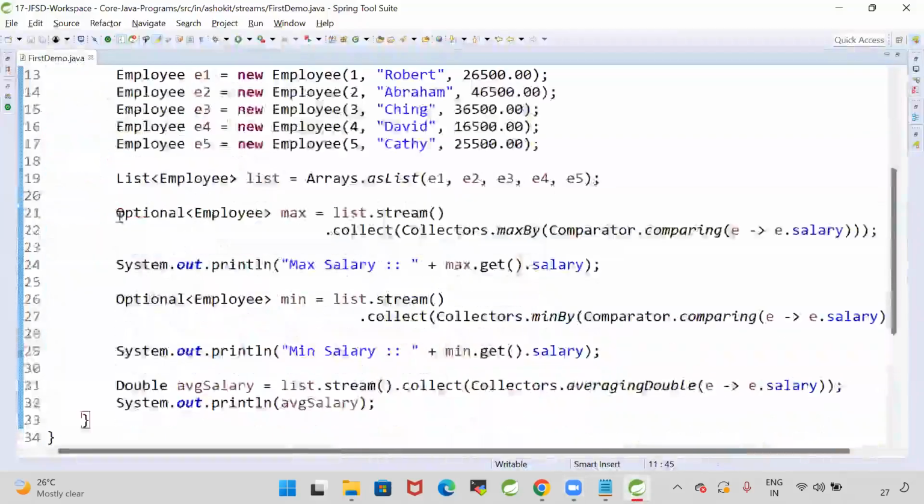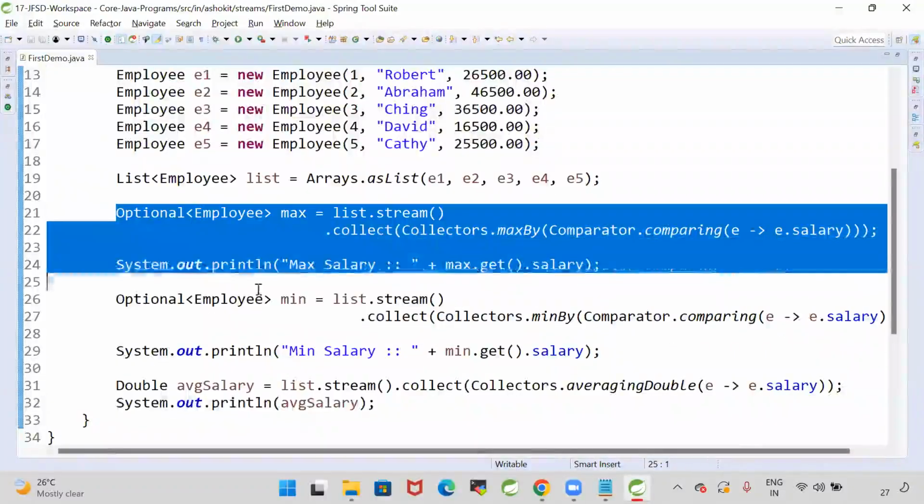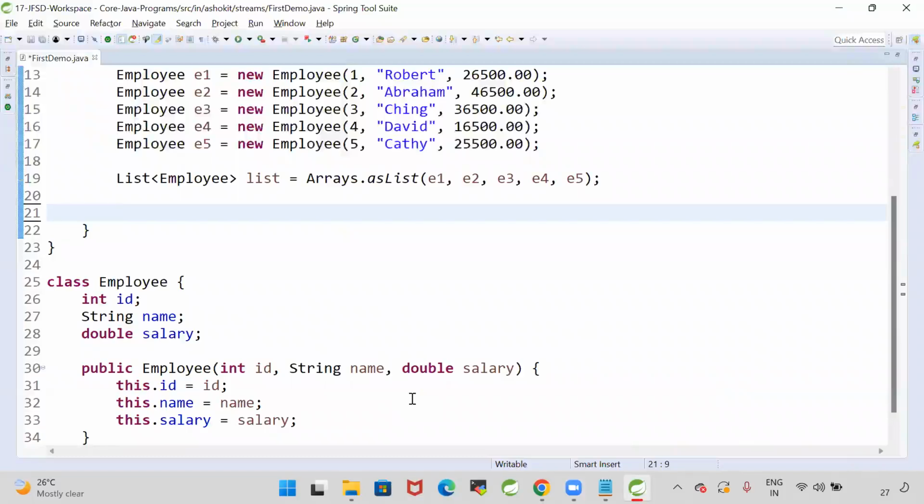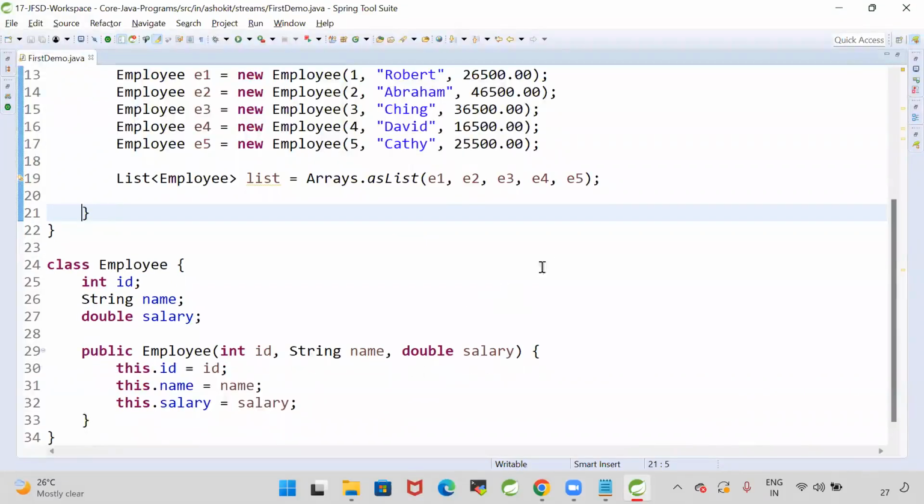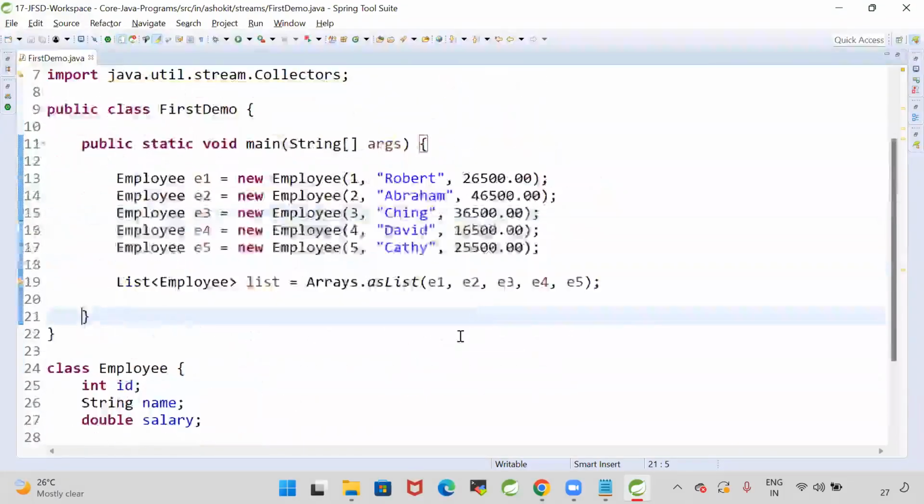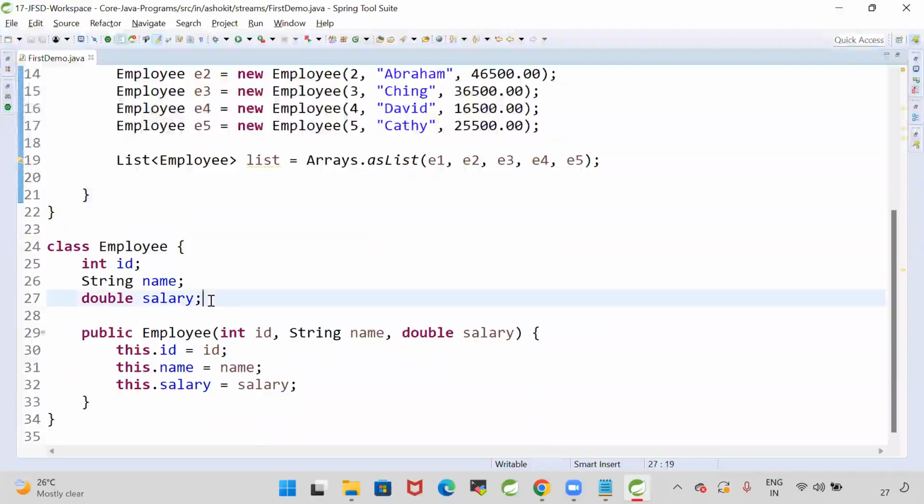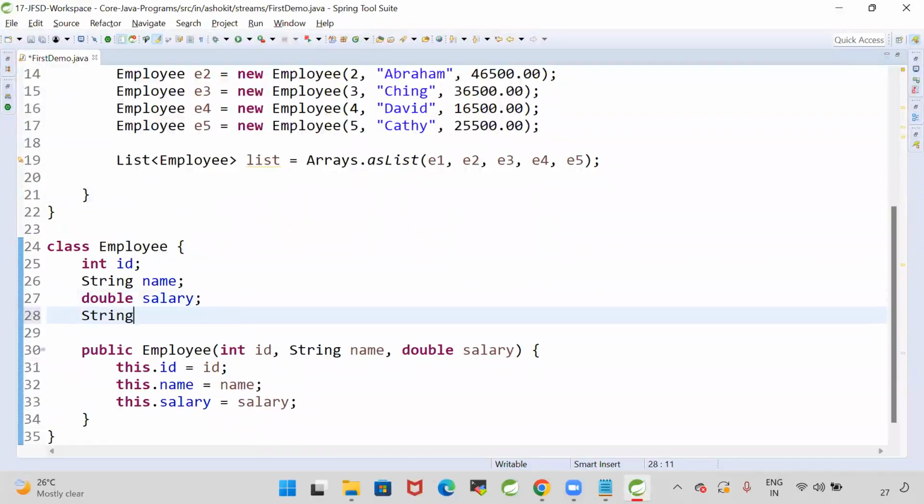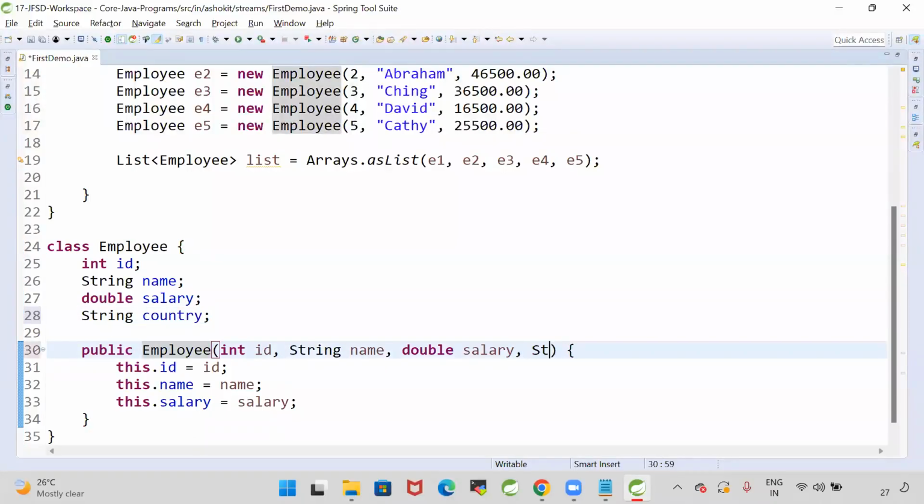What is the meaning of group by? Group by is nothing but categorizing the data. Here, employee ID, name, salary is available, and string country. I'm giving the country of the employee, so along with the salary, I'm taking string country as the input.